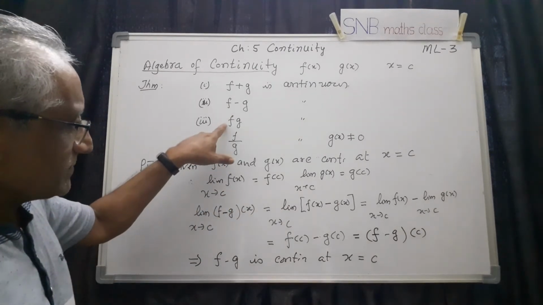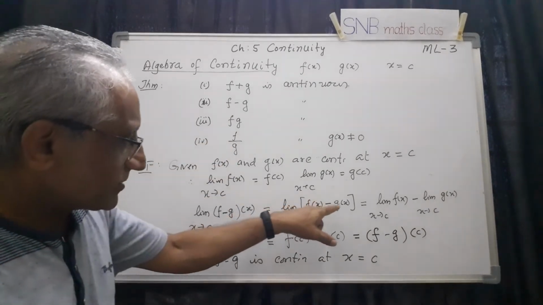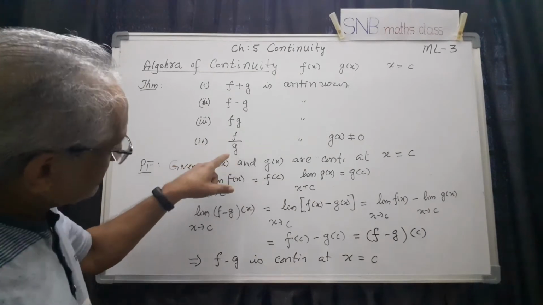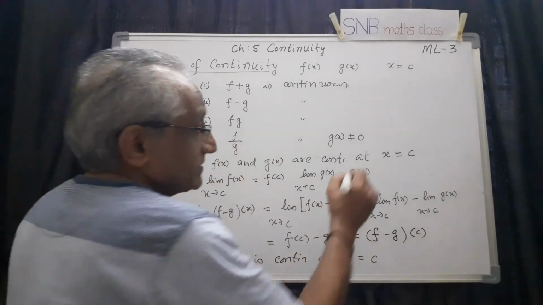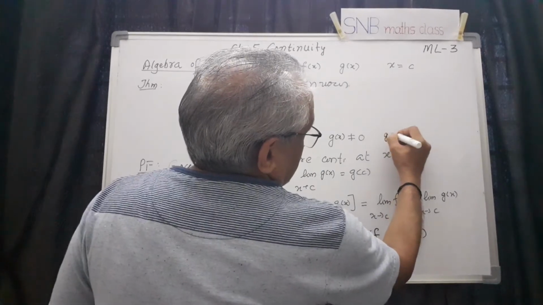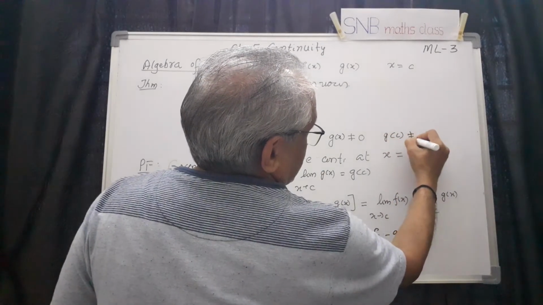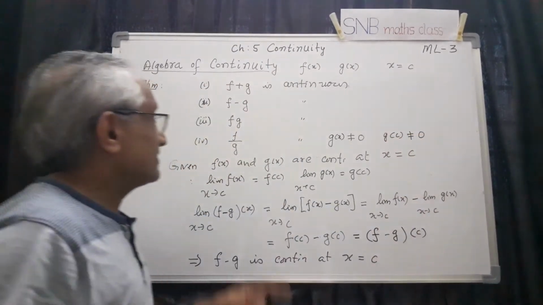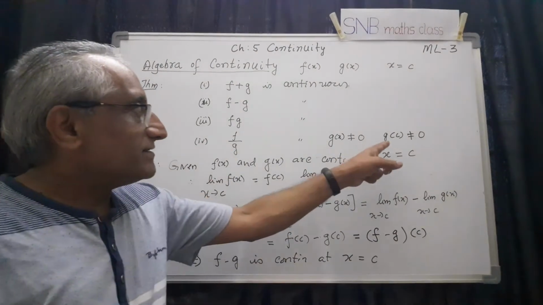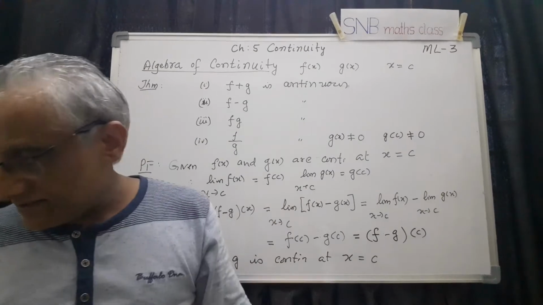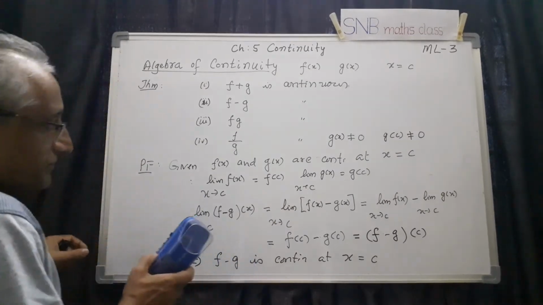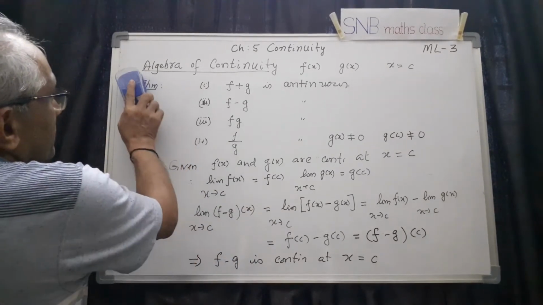Same thing, for product, instead of minus you take product, then you will get the same thing. For f by g, the condition is that g of x is not 0, and g of c also should not be 0. Otherwise f by g is not defined, and if g of c is 0, it is also not defined. So these are the two conditions. So this is the theorem.